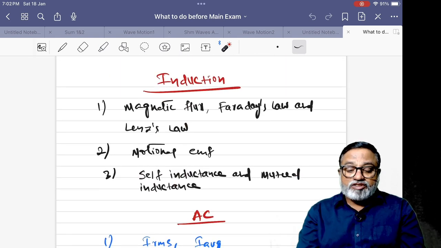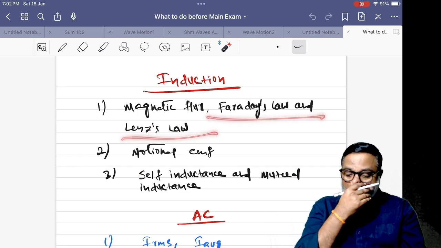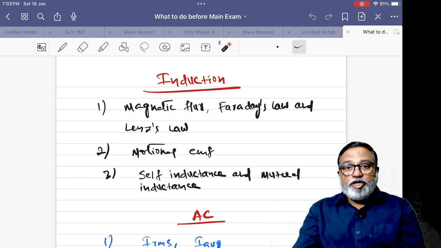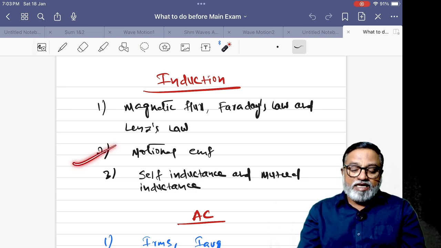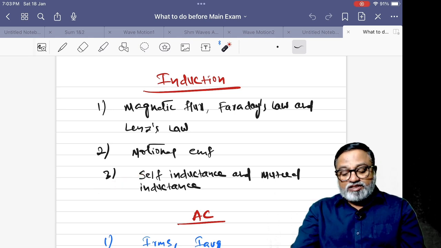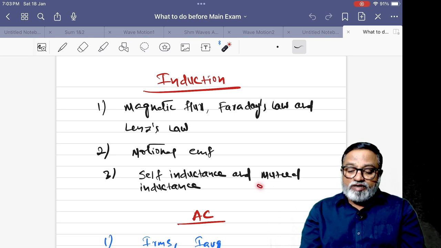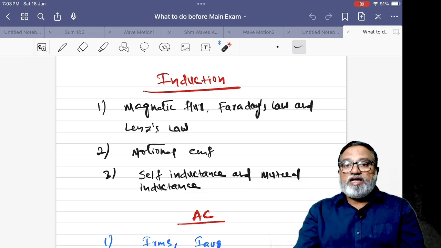Next one, induction: magnetic flux, Faraday's laws, Lenz's law. And this one is very, very important. What is the direction of induced EMF? Direction of induced current and motional EMF, E = BVL. Self induction and mutual induction, very, very important. Self induction for a current carrying coil, solenoid, and mutual induction for coaxial circular coils and coaxial solenoids. So these are all formula based.